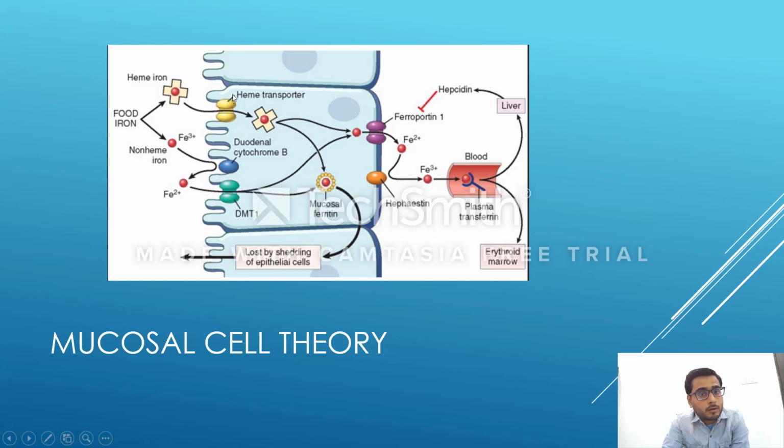Now the whole thing is about non-heme iron, the vegetable sources of iron. The iron which it has is Fe3+.